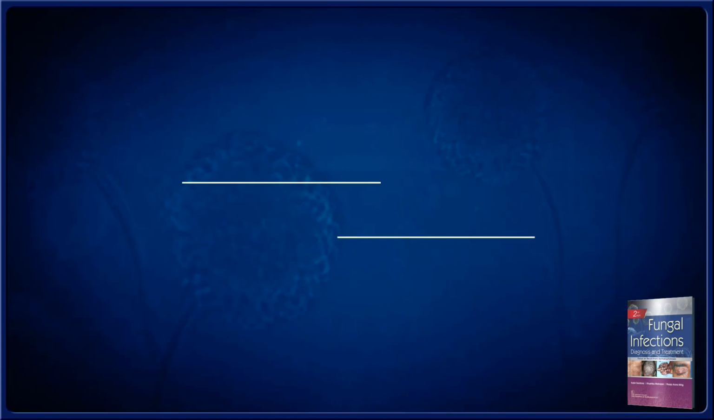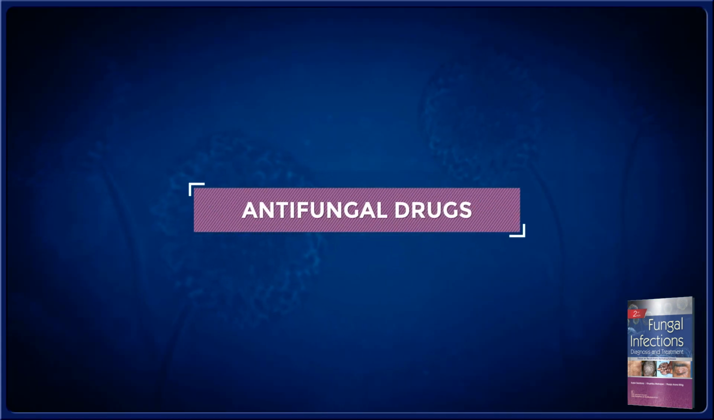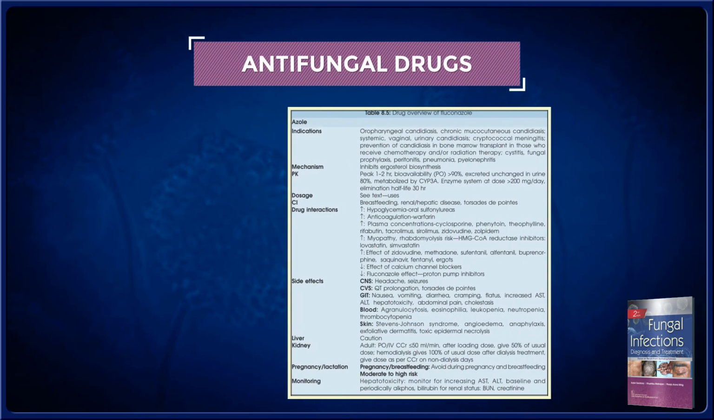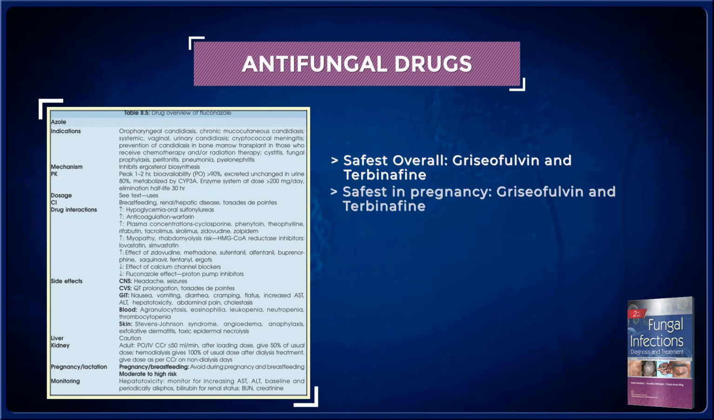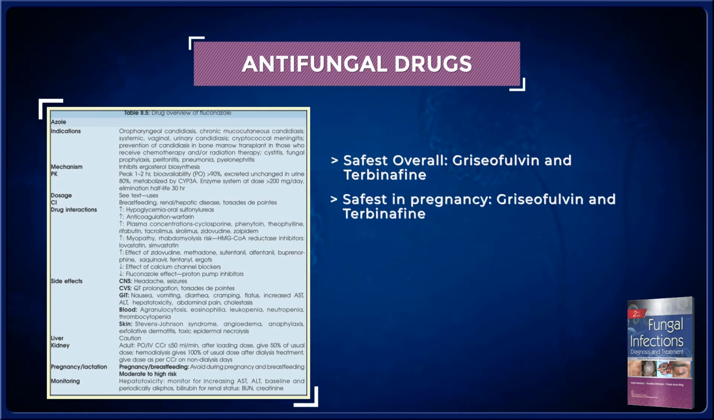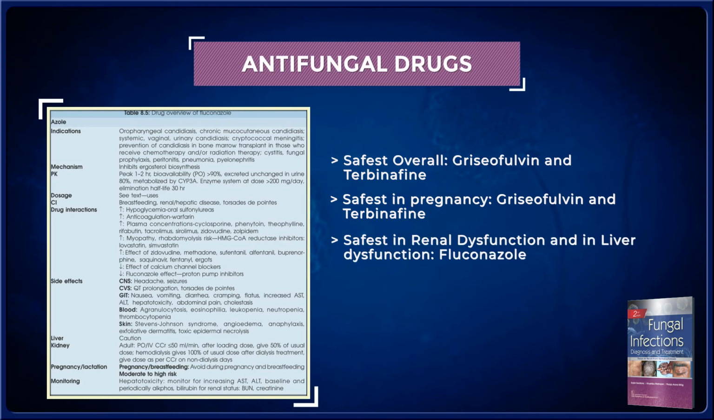So I've given an overview of all these in a tabular form, so there will be boxes that you will see in this book chapter. And just a summary for people who are seeing this today, the safest overall antifungal is griseofulvin and terbinafine. The safest in pregnancy is griseofulvin and terbinafine again. The safest in renal dysfunction and in patients with liver dysfunction is fluconazole. The maximum bioavailability again is fluconazole.